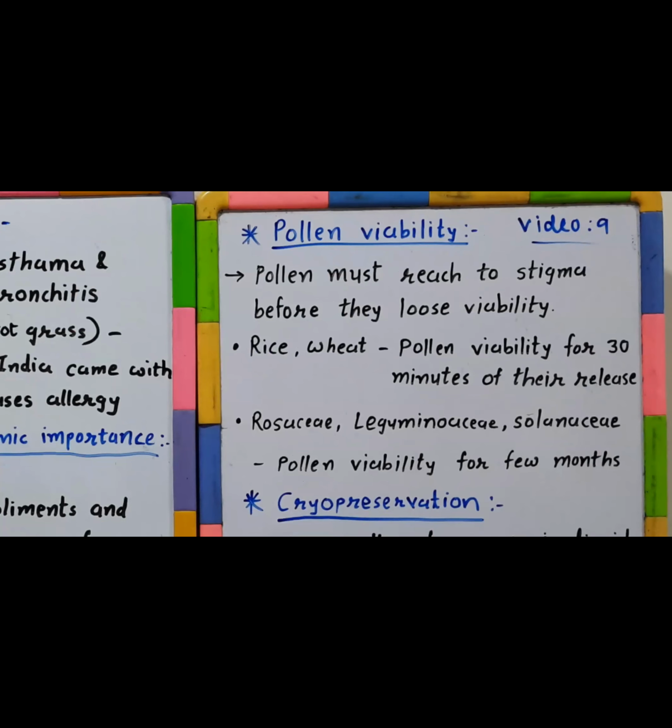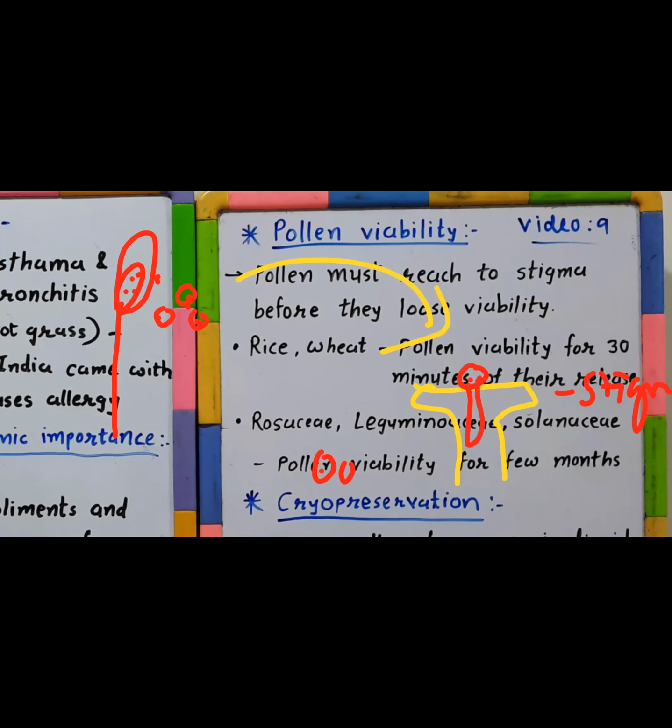But every time it may not be instantaneous. For example, if a pollen is released from the anther, instantly it may not reach your stigma. It might be dropped somewhere, remain there, and maybe later on be transferred. Ultimately, it has to reach the stigma. That is necessary, otherwise pollen tube formation will not take place.